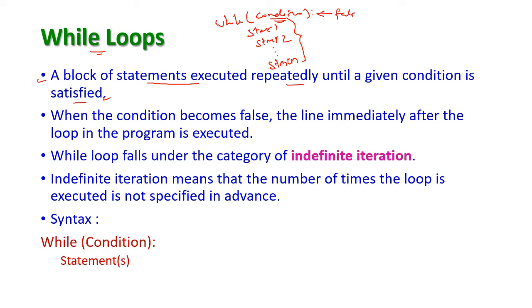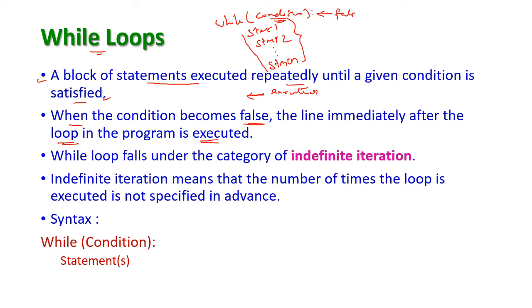When the condition becomes false, then the line immediately after the loop in the program is executed. If the condition is false, it will skip all those statements and the next statement after while will get executed.